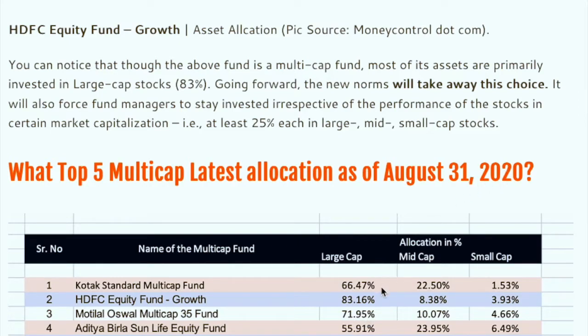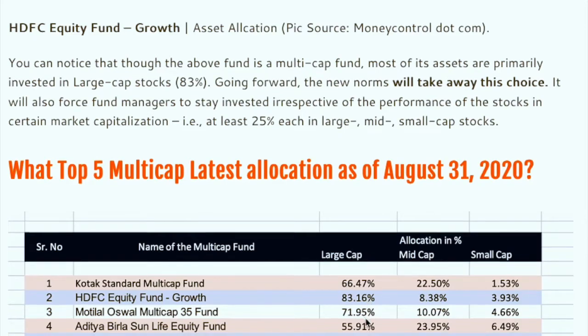So this is the approximate percentage of their total AUM. And I took only the top 5 because the list can go bigger and bigger. So if you see, the total is approximately 60.83 to the large cap.